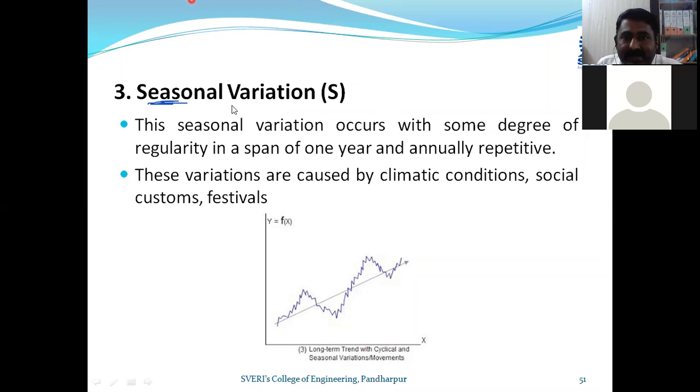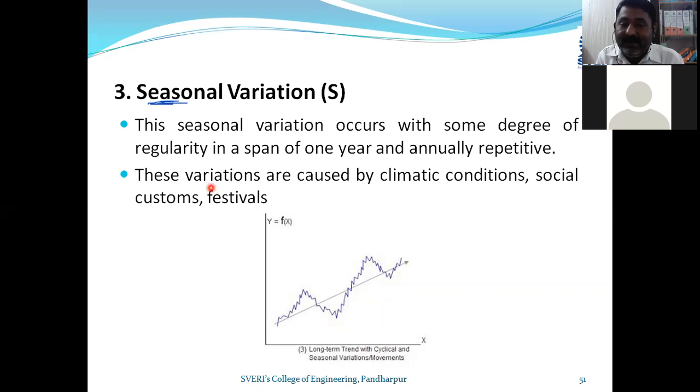So I think these examples are sufficient, as well as climatic conditions and social customs, and one very important thing is that they are repetitive in that particular year. Every year the sale will be high, be it for umbrellas or clothes in the different seasons, and festivals like Ramjan, Diwali, Christmas will have a significant impact on these particular days.